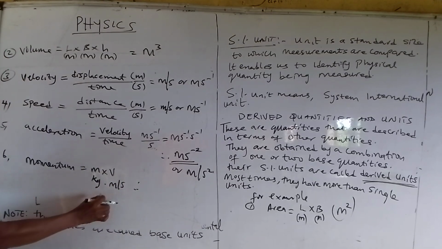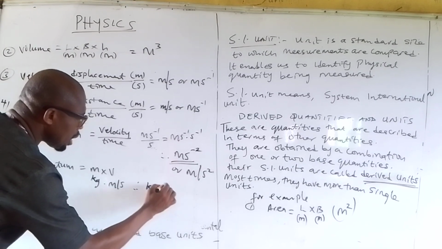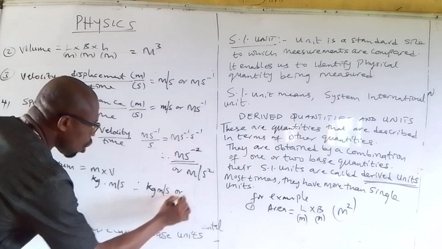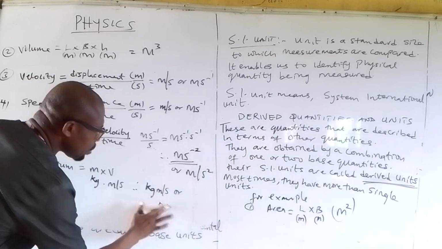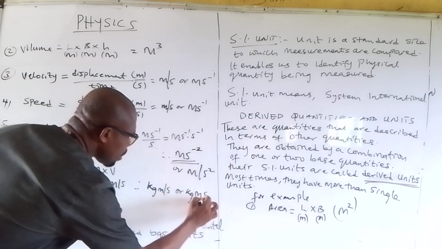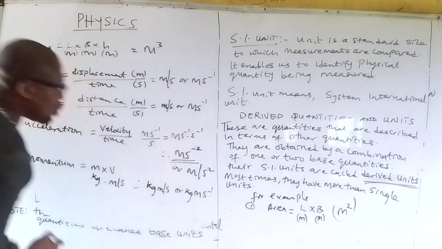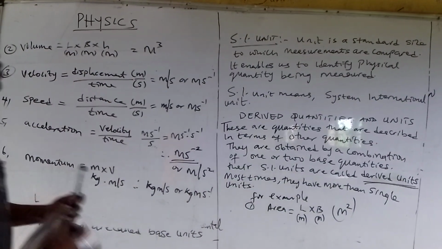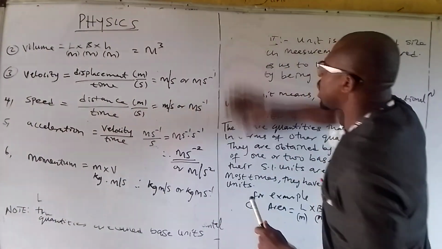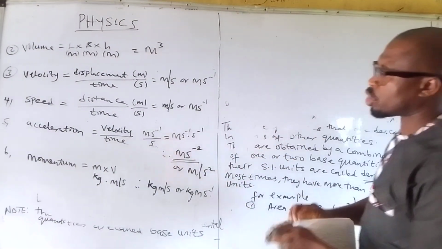Therefore, if we bring the two together, we have kg meter per second, or kg m s to the power -1, and so on. Therefore, the other one we can have is force.